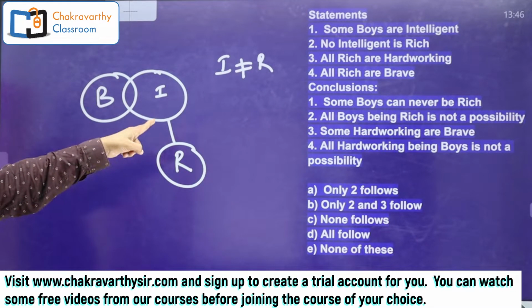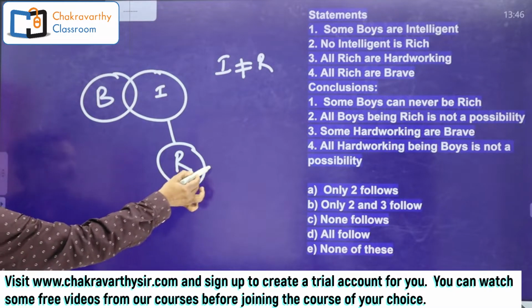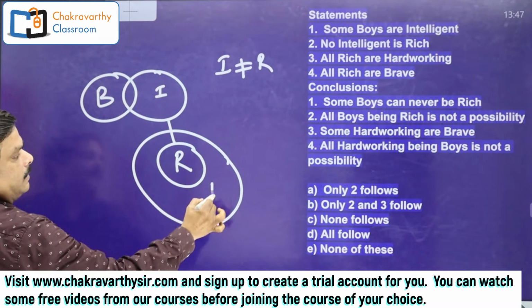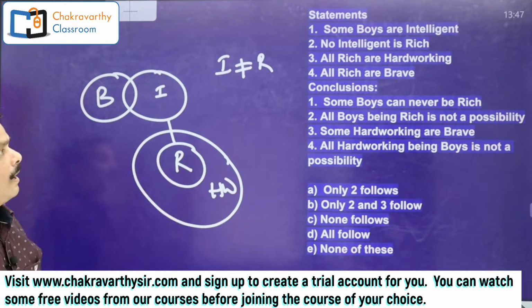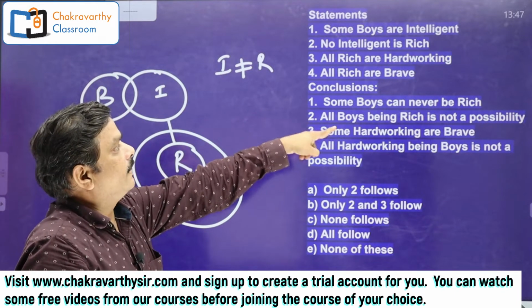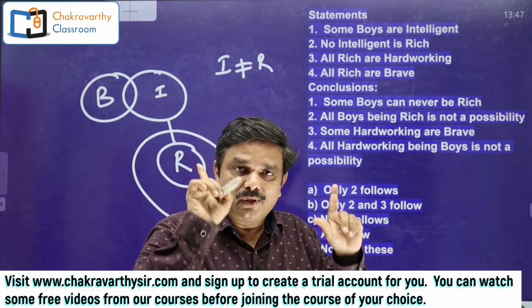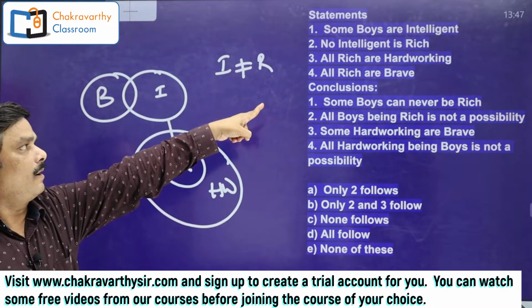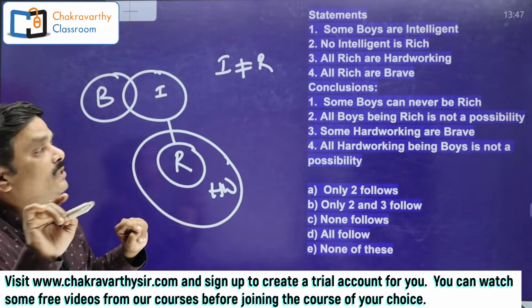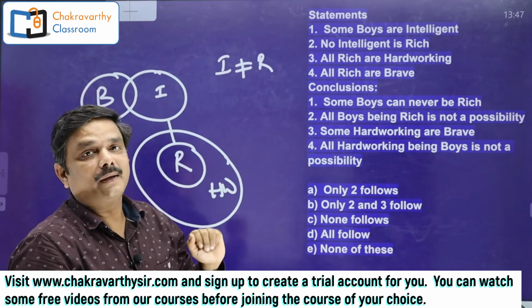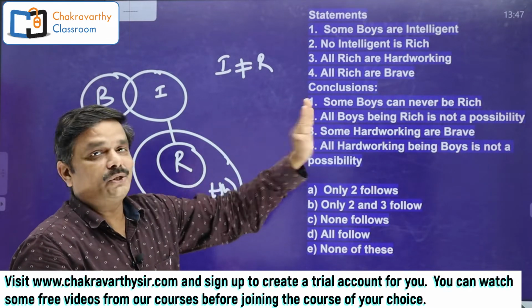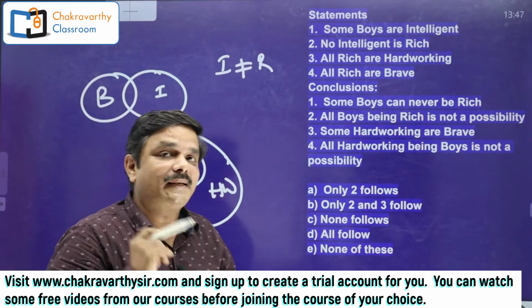Okay, next one is all rich are hardworking. Simple one, all rich are hardworking. Okay, next one is all rich are brave. Very important thing. For the first time SBI had asked this type of questions. First they have given all rich are hardworking. Again they have given all rich are brave. Then how to draw the basic diagram?